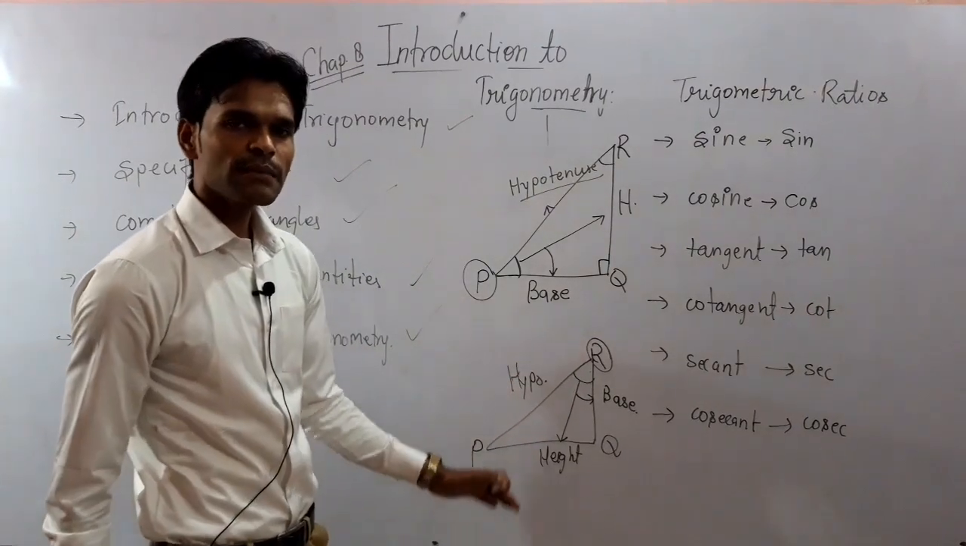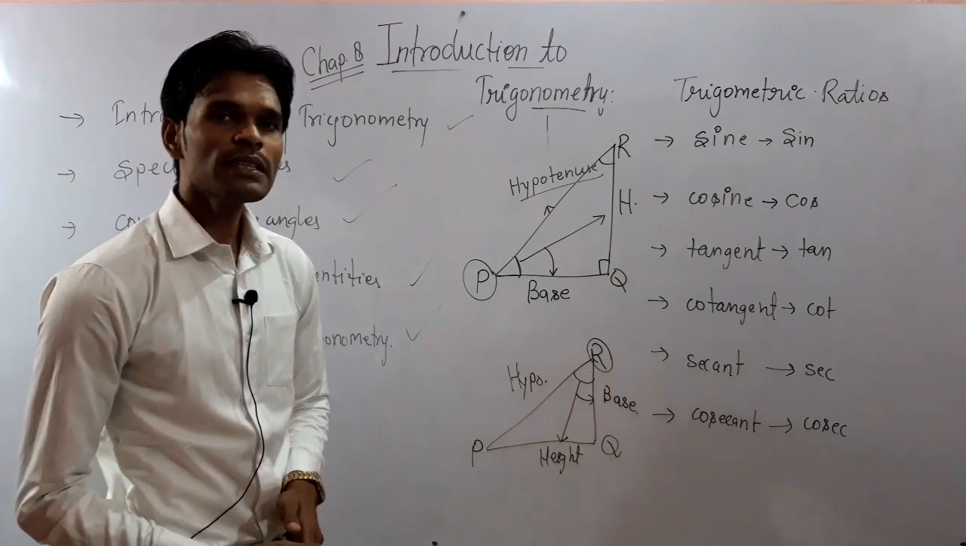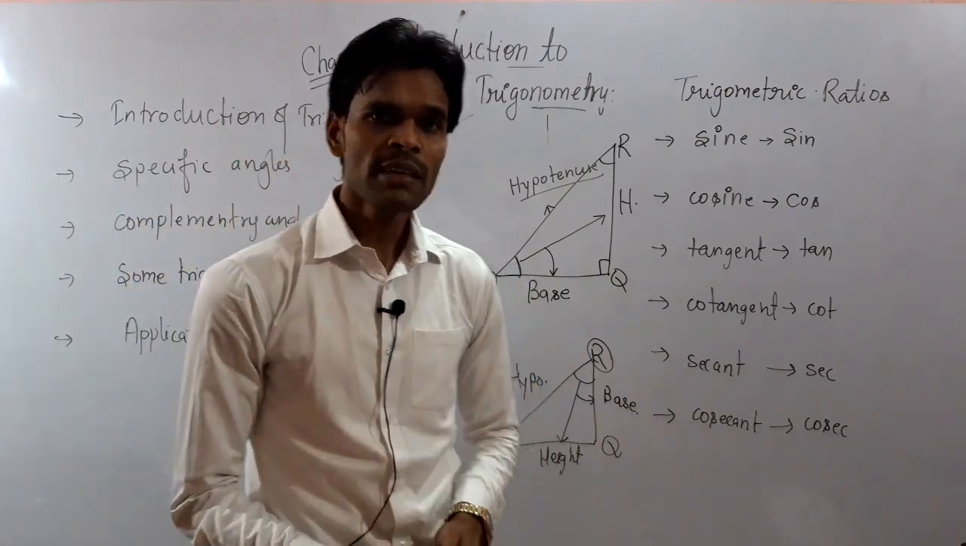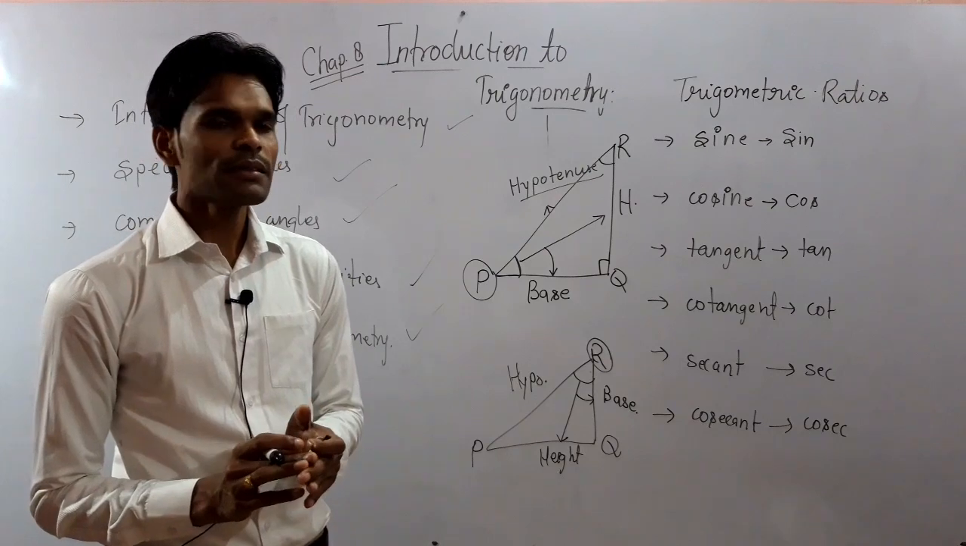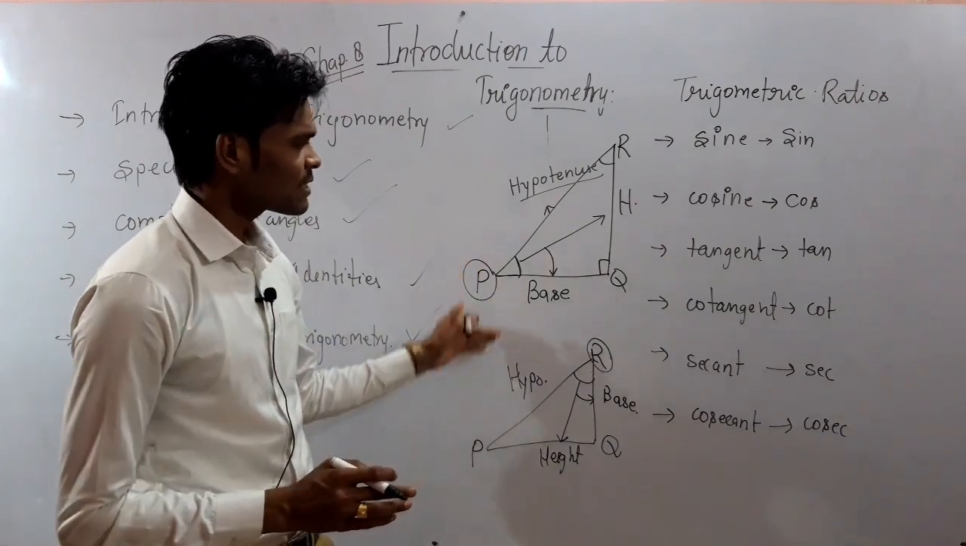Okay, and the remaining third side will be the hypotenuse of the triangle. I hope you all are doing well. Is that clear? Any problem to anyone? So we have seen the basics of the chapter.